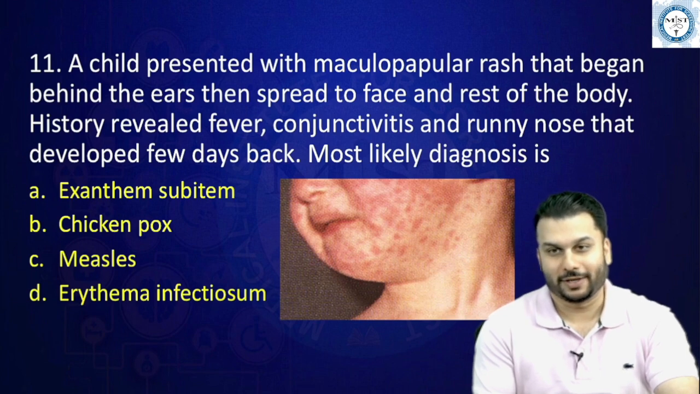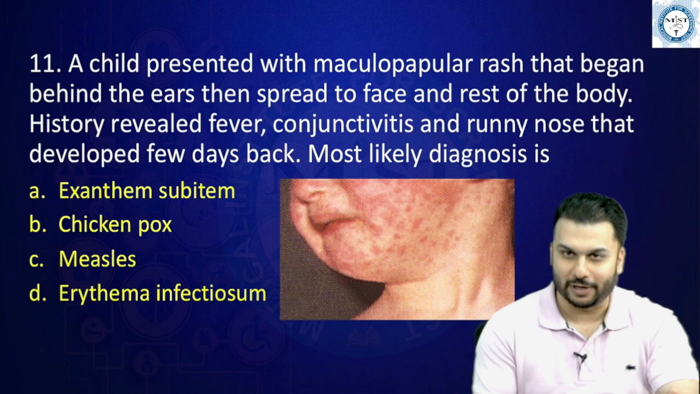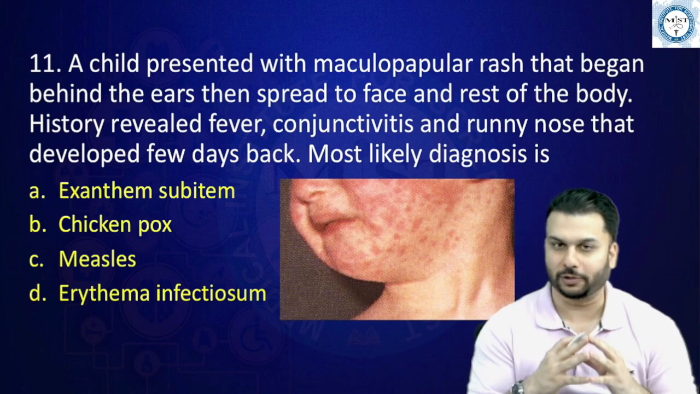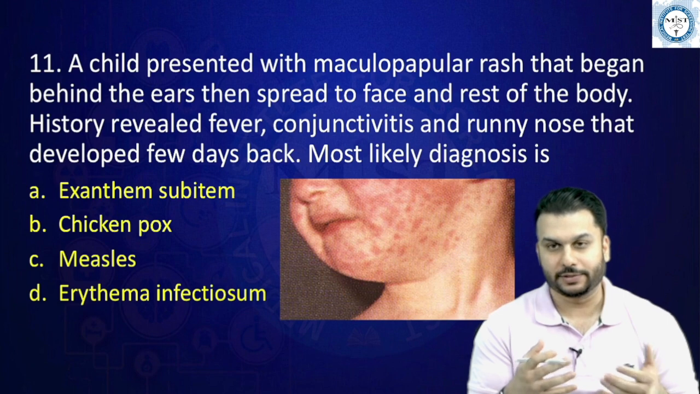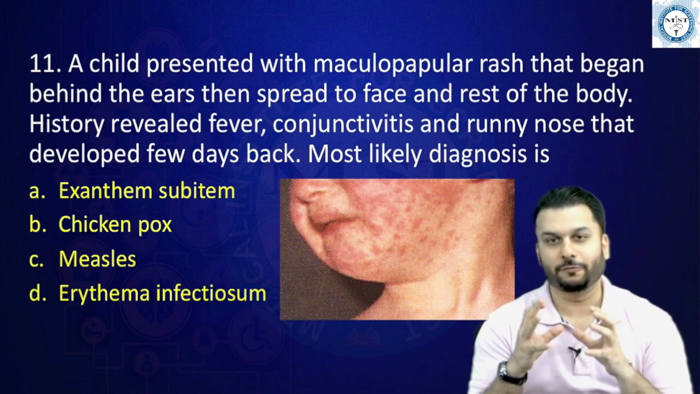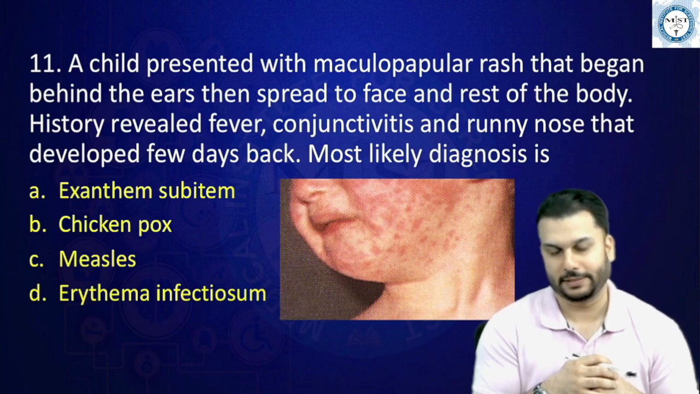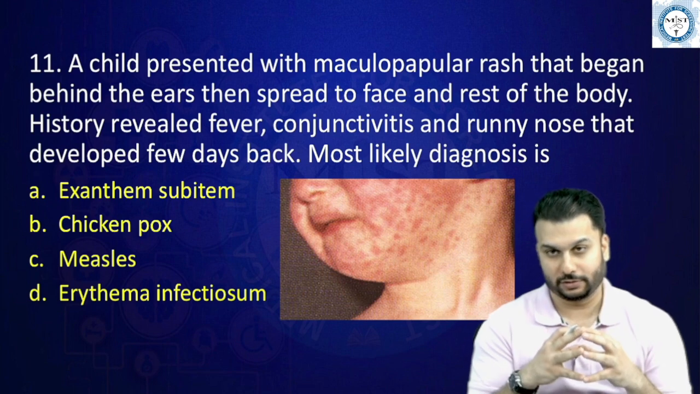So next question, guys, here we are. A child presented with a maculopapular rash that began behind the ears, then started to spread on the face and to the rest of the body. History reveals fever, conjunctivitis, runny nose that developed a few days back. Most likely diagnosis is. See, if you see the history properly, right,